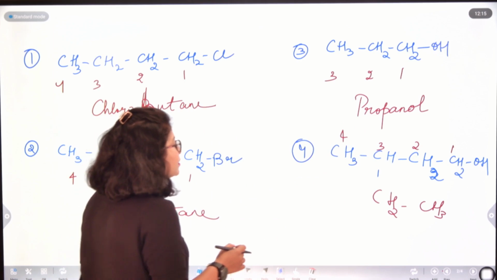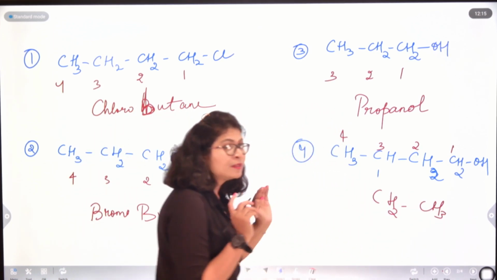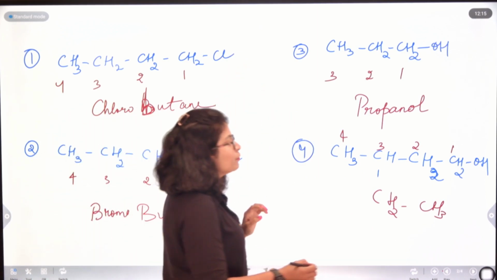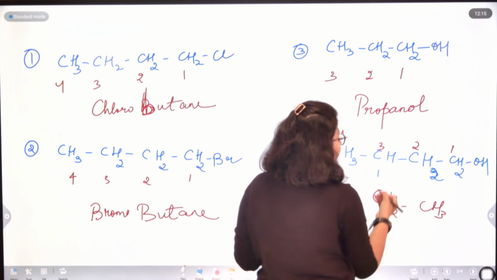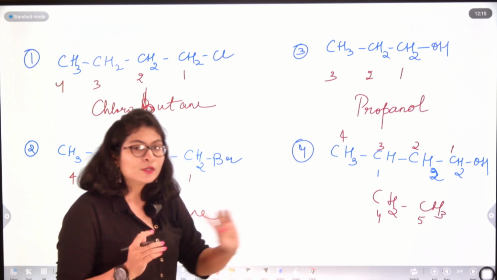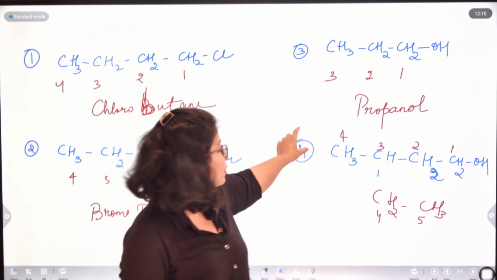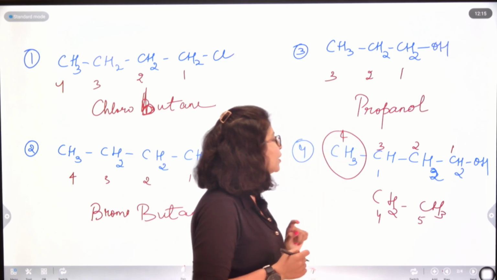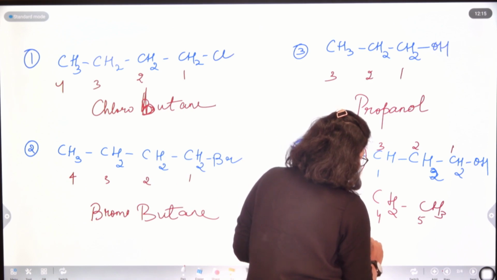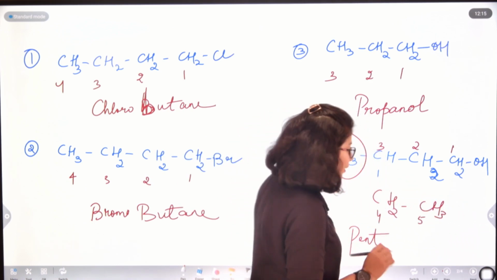So if I expand my branch, I am getting CH2 CH3. Now I will see whether I am getting a longer chain other than the 4 carbon atom chain. If I start naming from here, 1, 2, 3, 4, 5, of course here I am getting a 5 carbon atom chain. So I have to choose this as my primary chain, and this will become my branch. So here 5 carbon atoms are present. The word root which follows is pent, and alcohol is there, all are singly bonded, so pentanol, right?